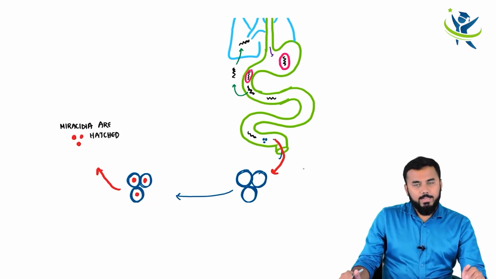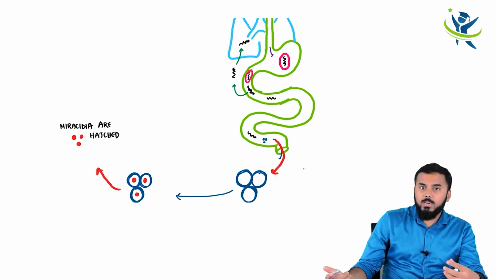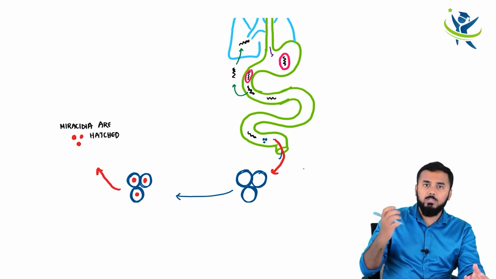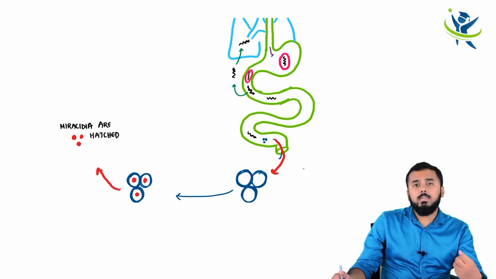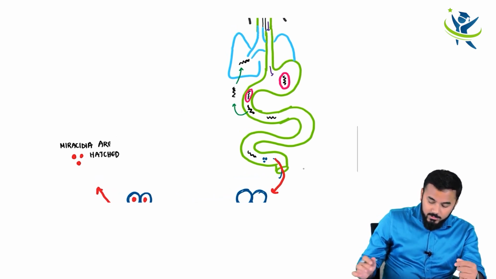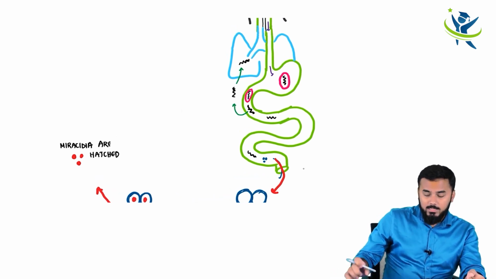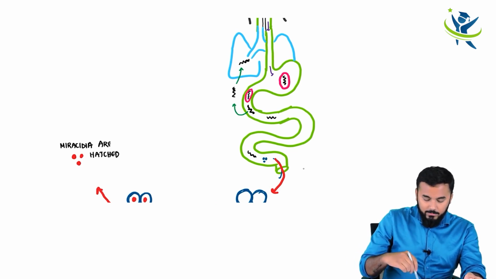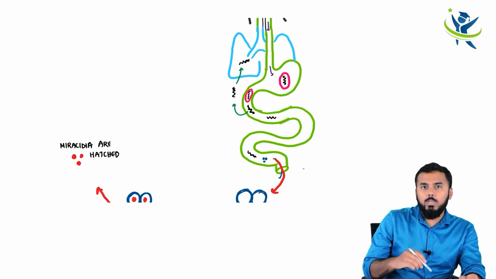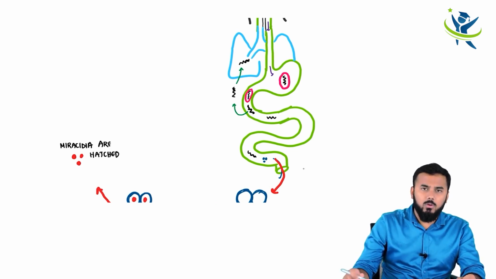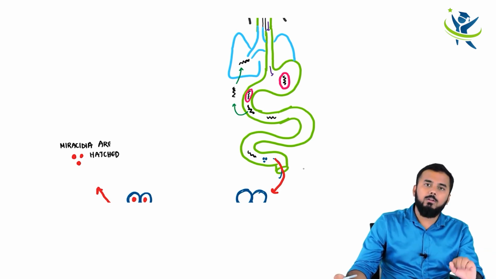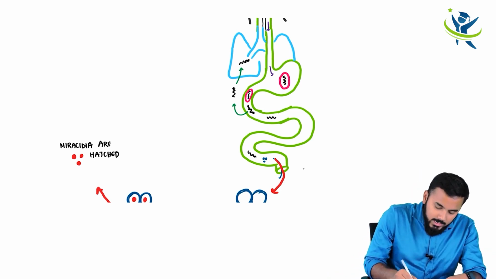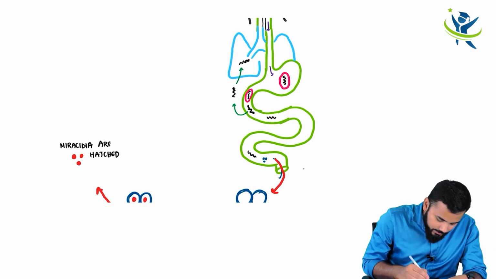The miracidia are hatched. Once the miracidia are hatched from the embryonated eggs, what will happen? These miracidia are taken up by the snail. See, human is the definitive host. After the definitive host, these miracidia go into another living organism, like the snail. So the snail is the intermediate host here.